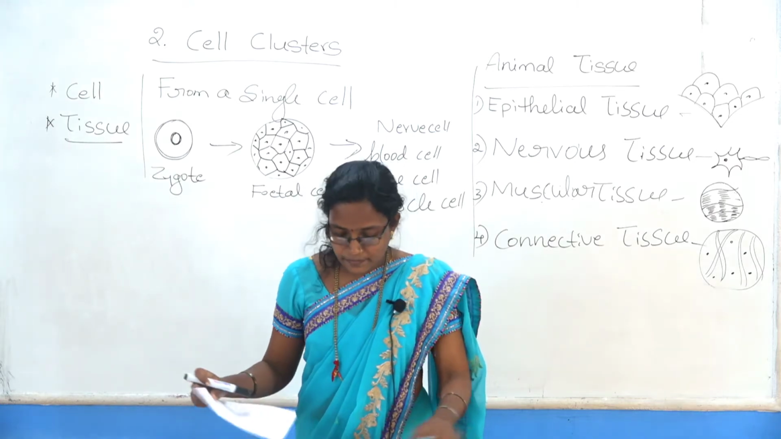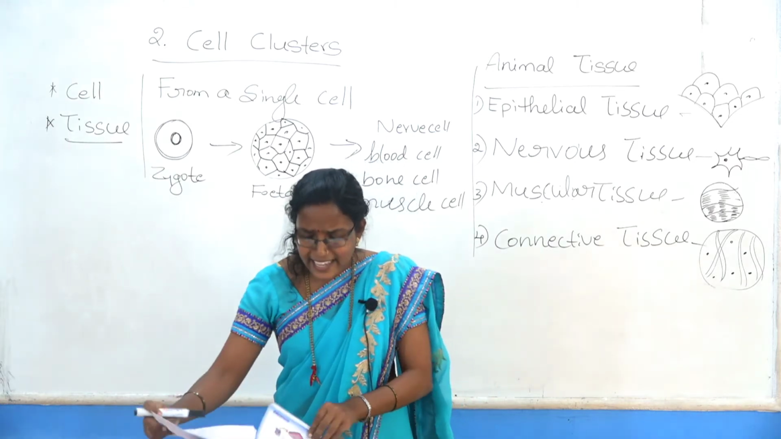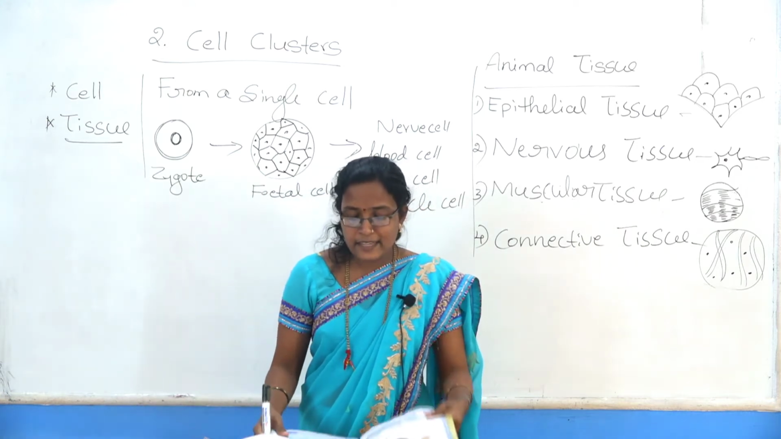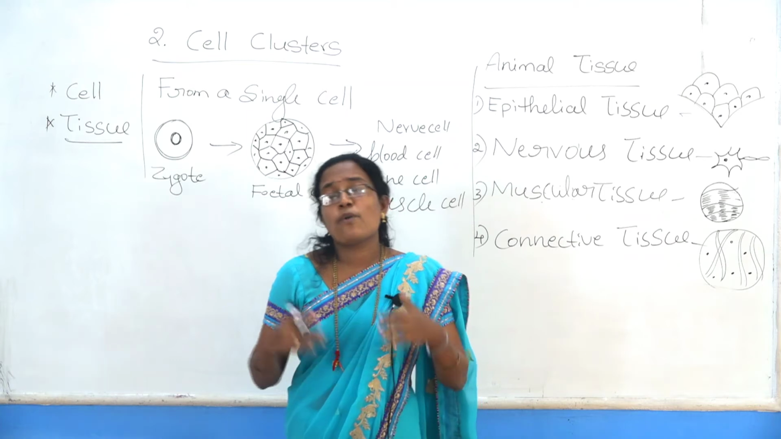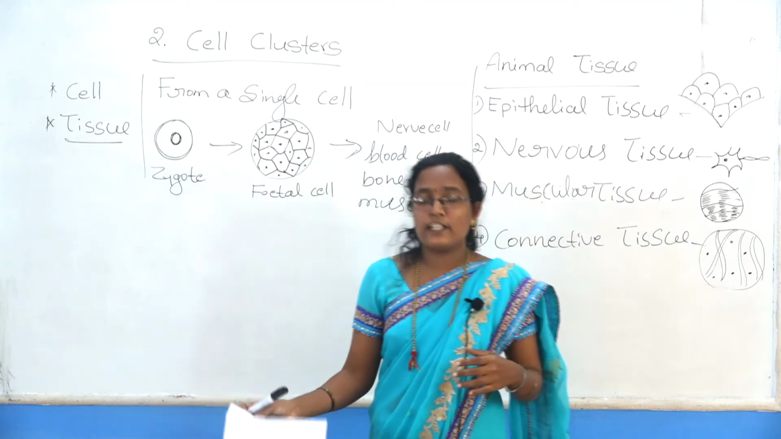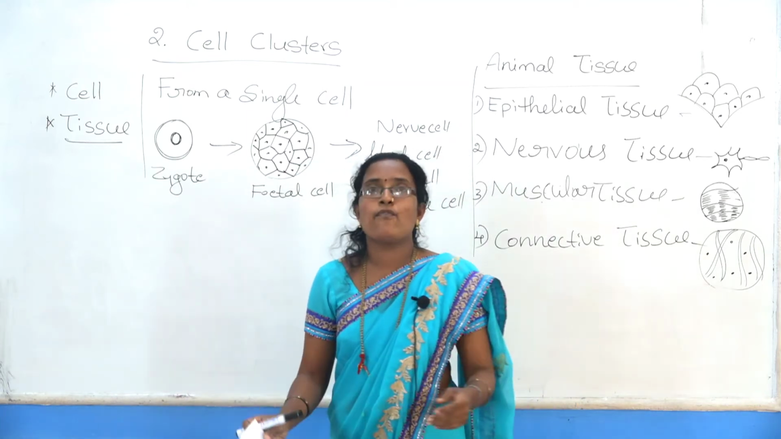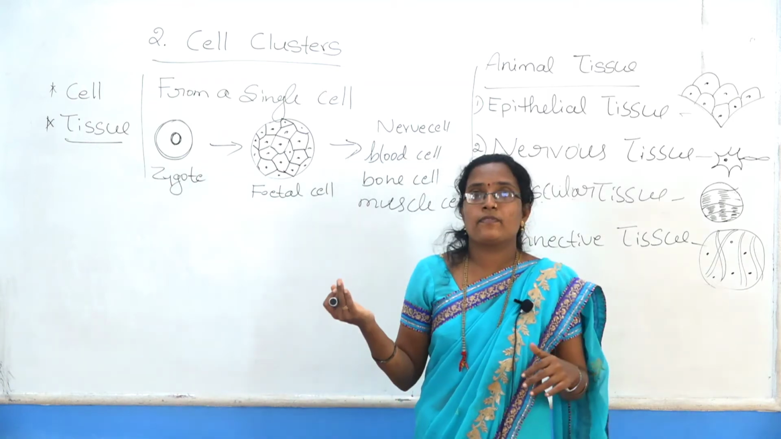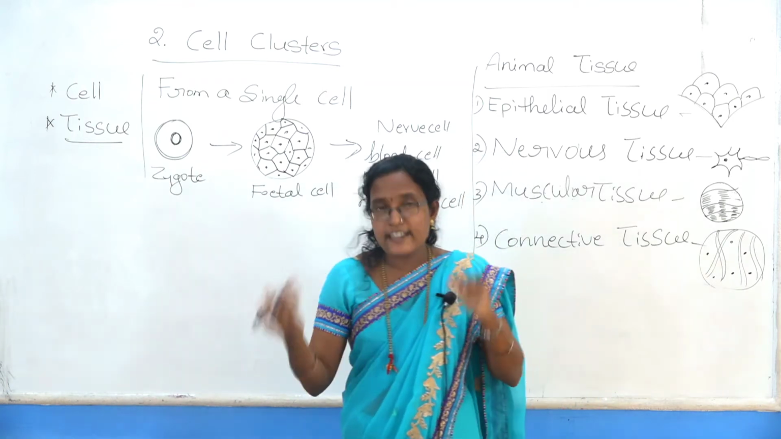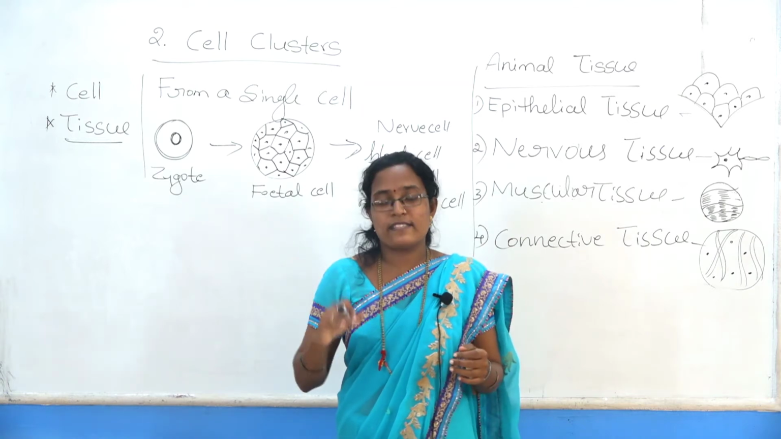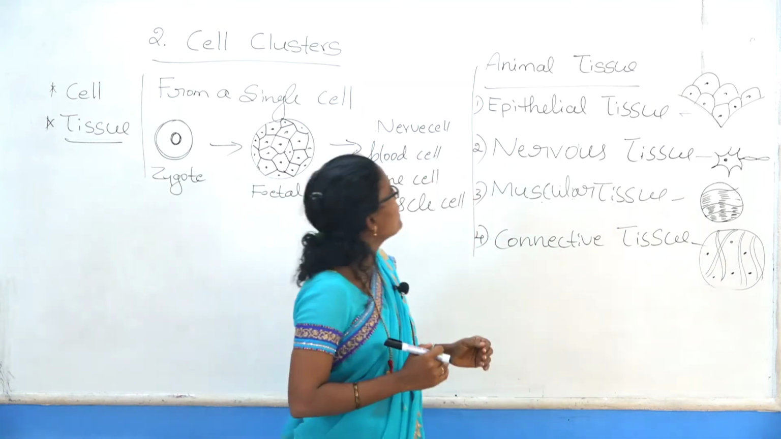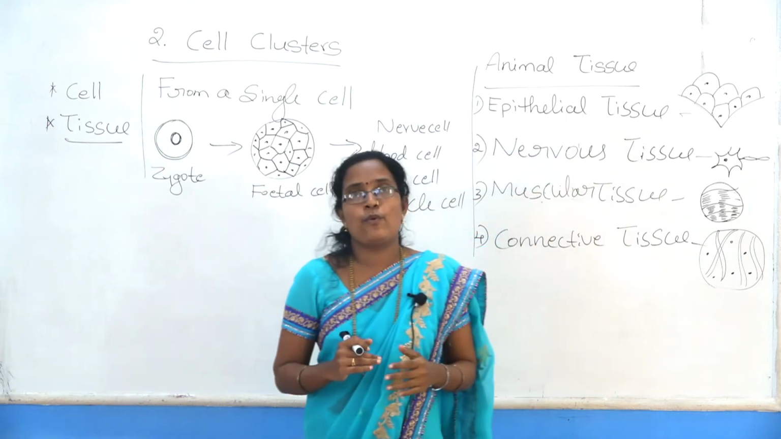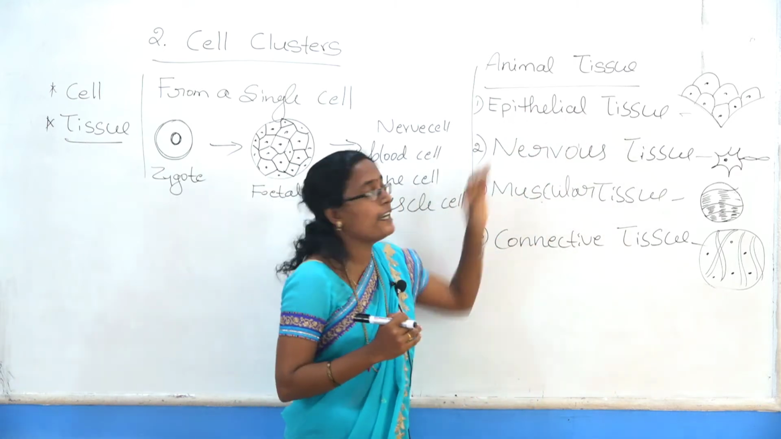Next topic, animal tissue. What is animal tissue? There are so many different types of animal tissue. Animal tissue is made up of different kinds of cells and different groups of cells. What is the first one? Epithelial tissue is the first animal tissue.